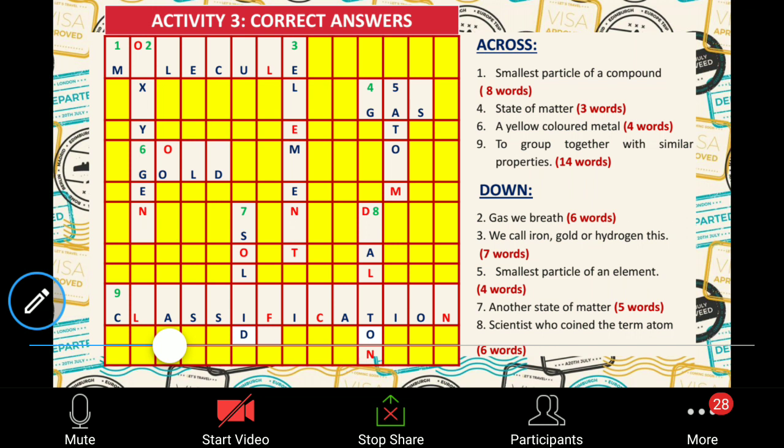Okay. What motivated you to do this activity? As soon as I gave you this activity, were you interested in doing it? First of all, okay, so that interest motivated you, isn't it?